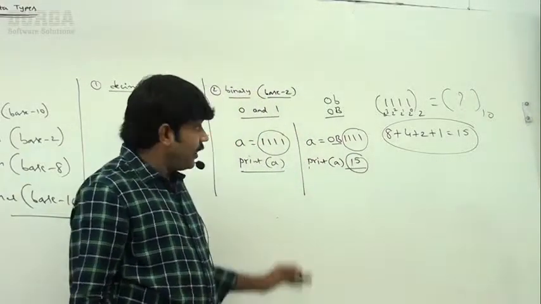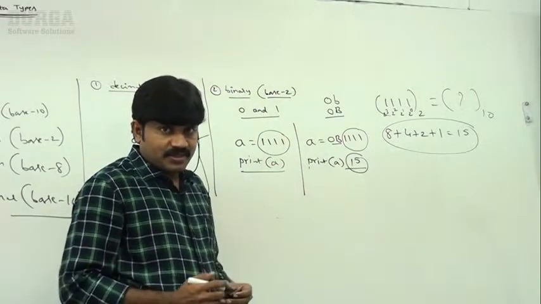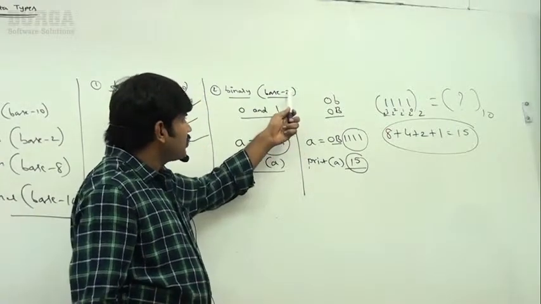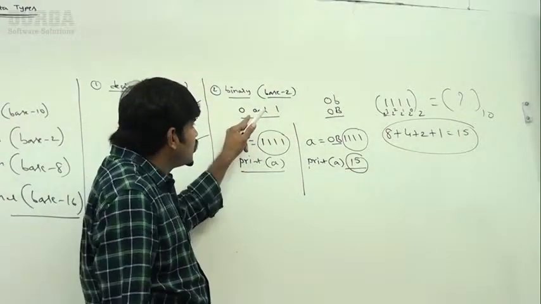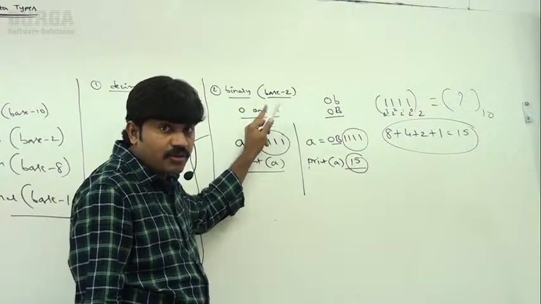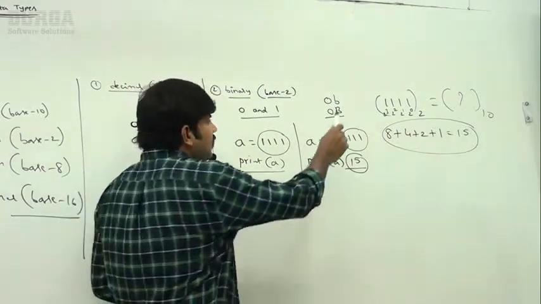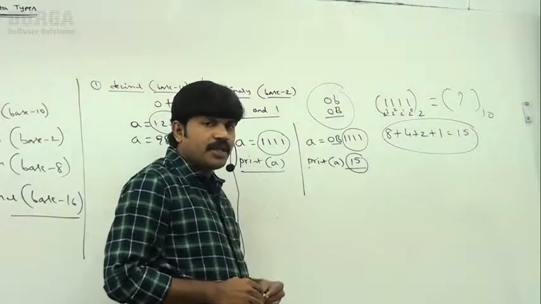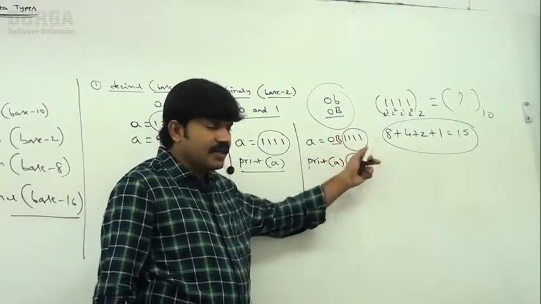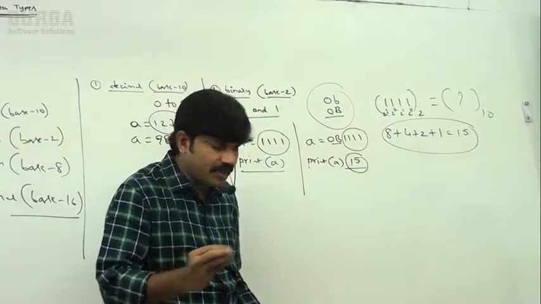So that is clear about the binary number system. In binary, base 2, the allowed digits are 0 and 1. Remember that. Next, the literal value must be prefixed with either 0b or 0B. That is what you should be aware of.